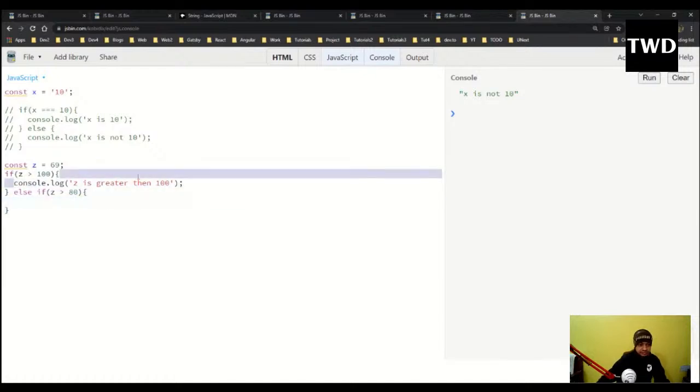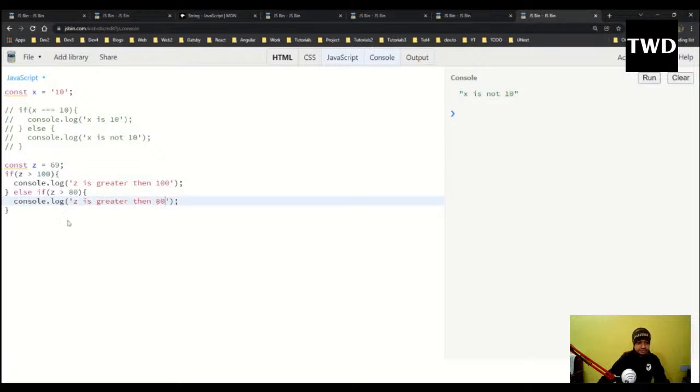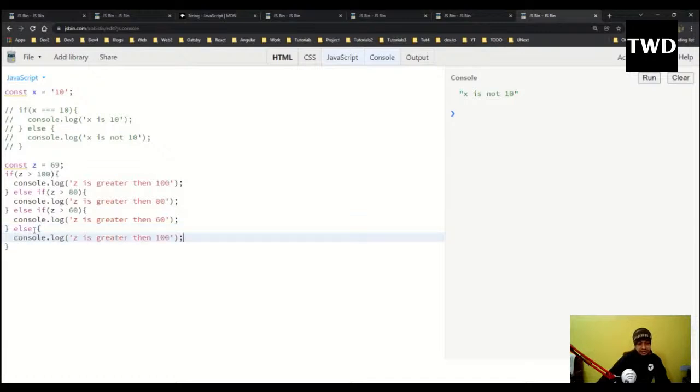Z is greater than 80, else if z is greater than 60, z is greater than 60, and the else part is z is lesser than 60. So in this case, this will run.